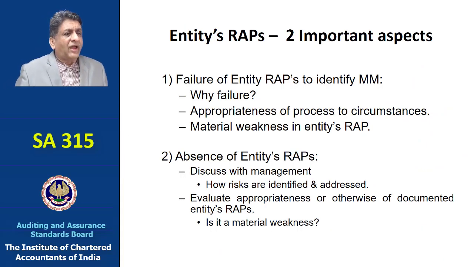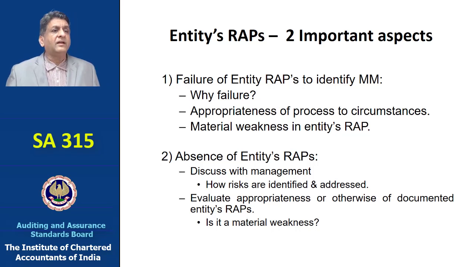Now, there have been entities which have failed to conduct risk assessment procedures effectively so as to identify material misstatements, and this could be maybe because of a material weakness in the entity's risk assessment procedures, and there could be an absence of the risk assessment procedures. So we need to discuss with management how risks are identified and addressed, and we need to evaluate the appropriateness or otherwise of the documentation of the risk assessment procedures, and we need to ascertain whether there is a material weakness in risk assessment.